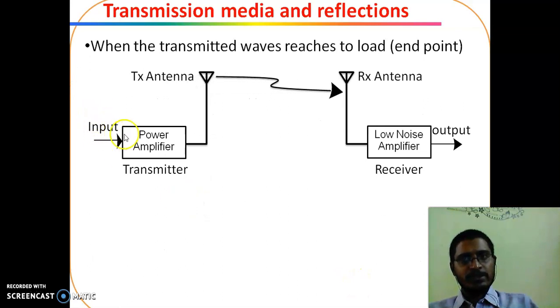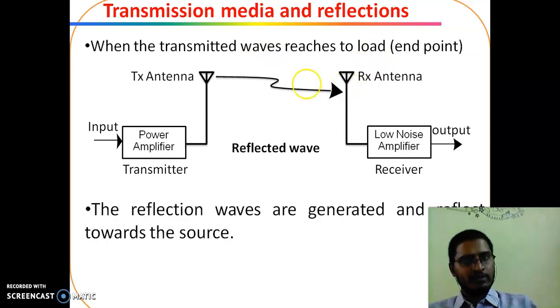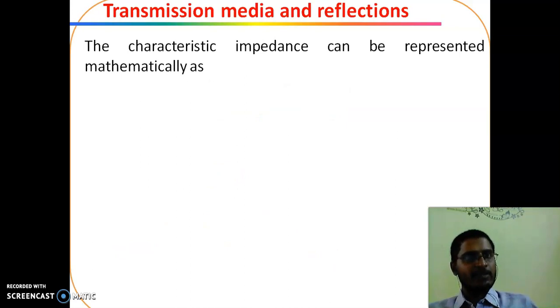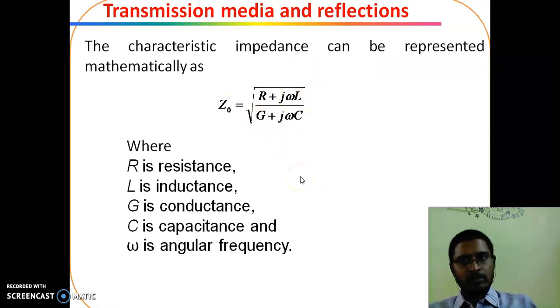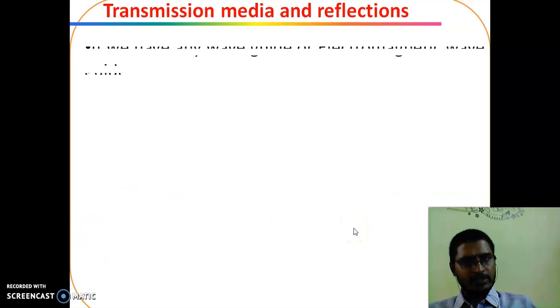So this is the input power amplifier, and this is the wave transmitted from the transmitting antenna to the receiving antenna. When the transmitted wave reaches the receiving antenna, a part of it is received and a part of it is reflected. Reflected waves are generated and travel back towards the source. Characteristic impedance can be represented mathematically as Z0 equals the square root of (R plus j omega L) by (G plus j omega C), where R is resistance, L inductance, G conductance, C capacitance, and omega is angular frequency.